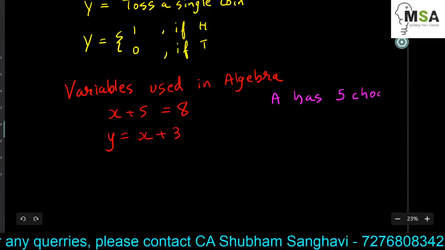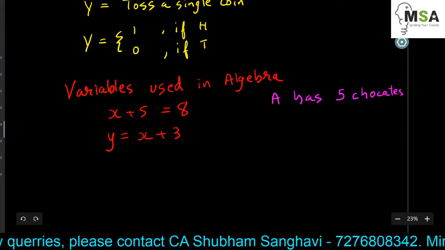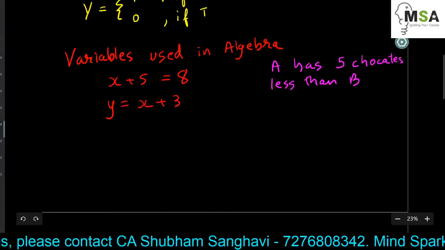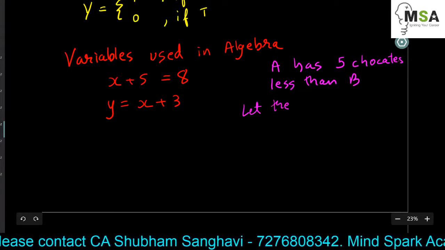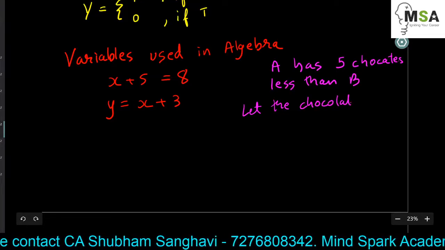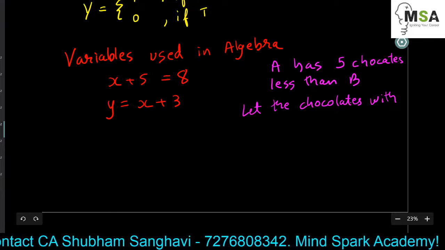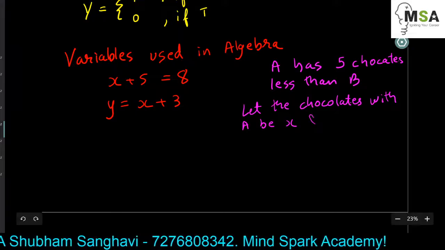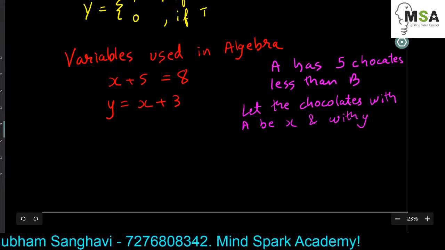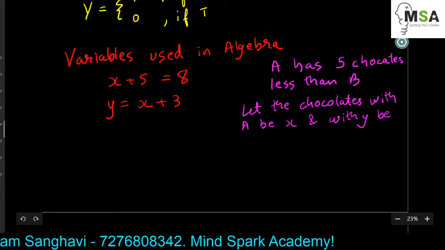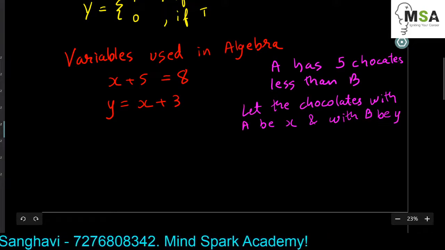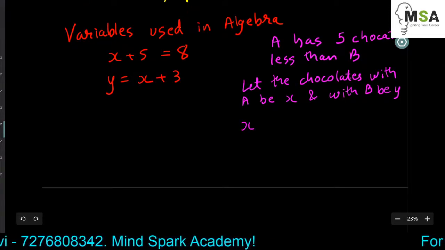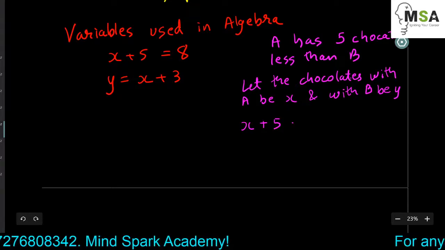chocolates less than B. And if we have to express this mathematically, then we say let the chocolates with A be x, and with B be y. So if we have to express this in a mathematical expression, we can say x has 5 chocolates less, so x plus 5 is equal to y.